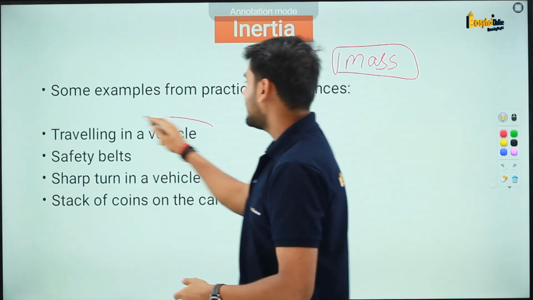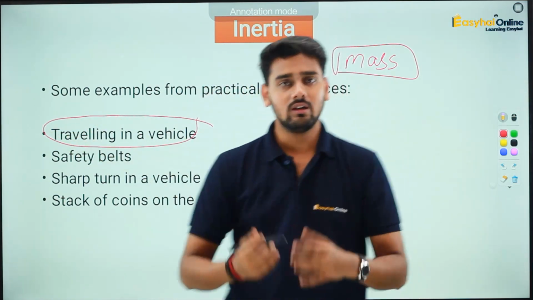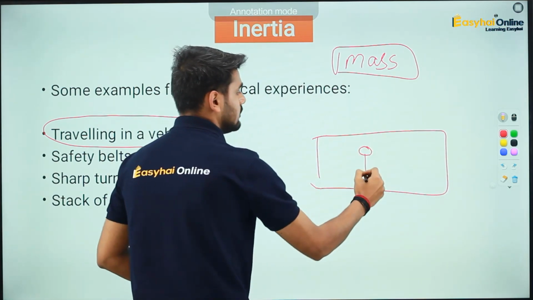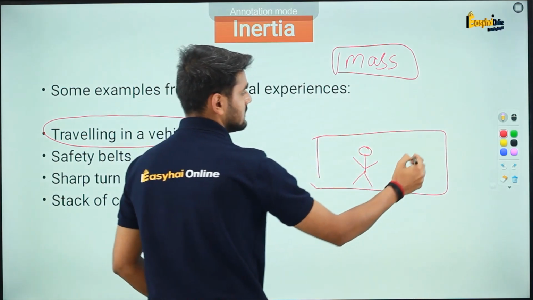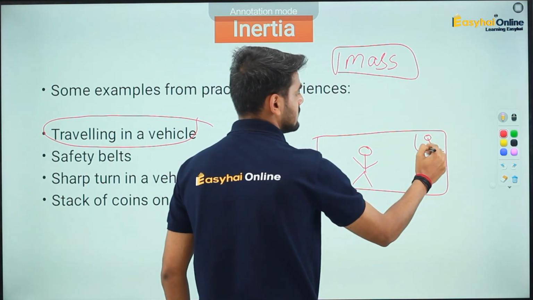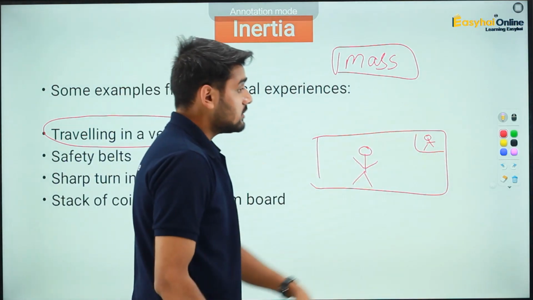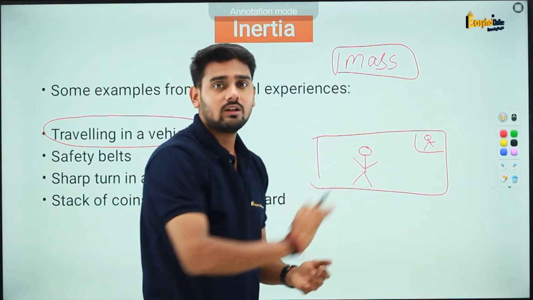For example, traveling in any vehicle. If I take the example of a bus, and you are standing in a bus like this, and this is the driver who is driving it. Now the driver suddenly starts to accelerate in the forward direction.